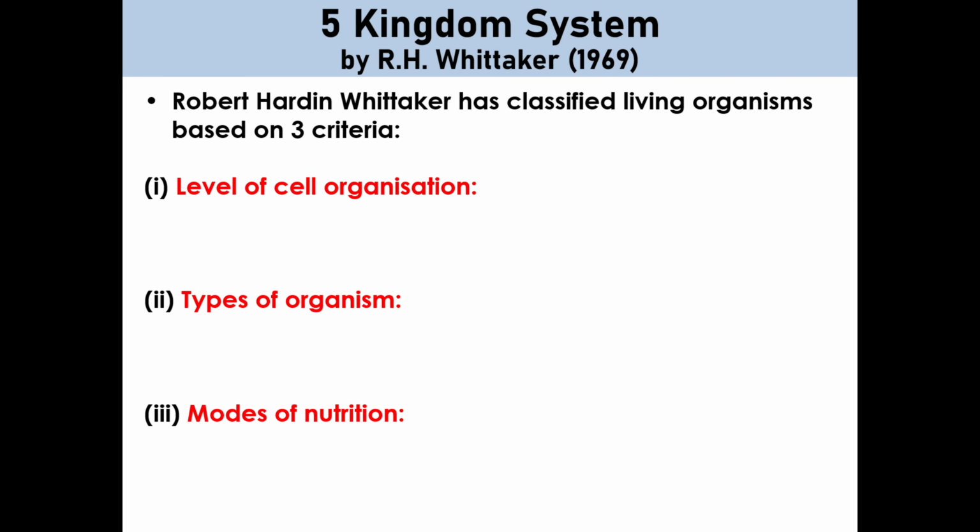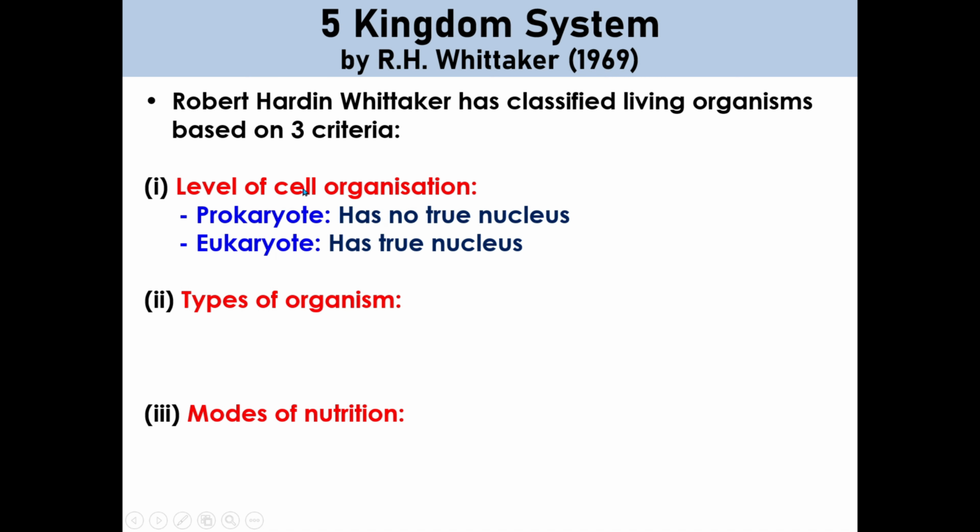The Five Kingdom system was proposed by Robert Harding Whittaker in 1969, where he classified all living organisms based on three criteria: level of cell organization, types of organism, and modes of nutrition. Level of cell organization divides into two, which are prokaryote and eukaryote. Prokaryote has no true nucleus and no membrane-bound organelles, while eukaryote has a true nucleus and membrane-bound organelles.